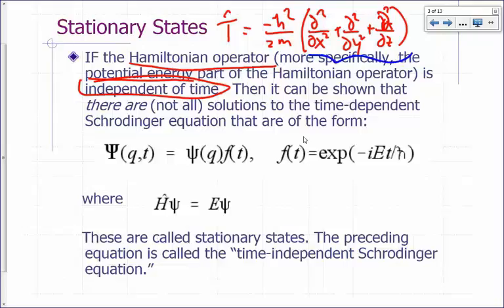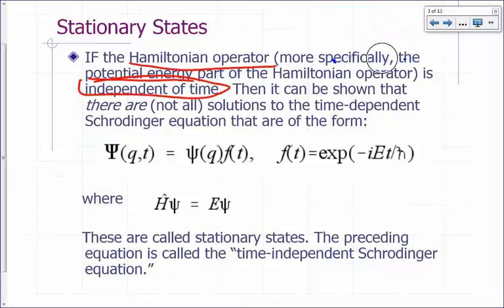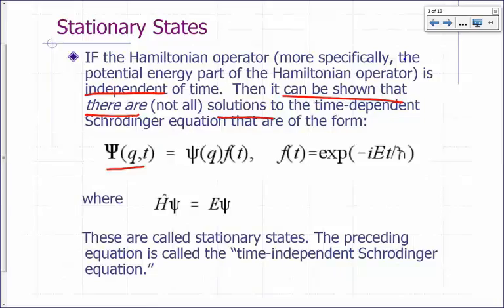Now, if that potential energy part does not depend on time, then it's possible to have what are known as stationary states. So, if your Hamiltonian is independent of time, then you can show that there are solutions to your Schrodinger equation that can be written in this form. Not all solutions can be written in this form, but there's a set of solutions that you can write in this form right here.